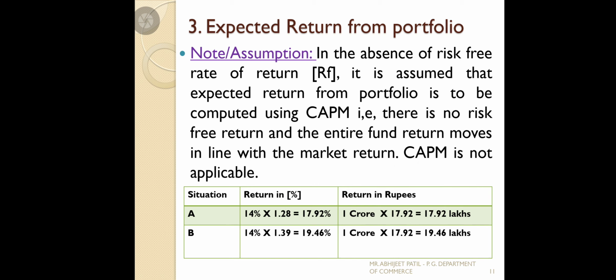So this is another problem where we understand how much return we are going to get as an investor if we have a choice and distribute across a number of avenues. So in the absence of a risk-free rate of return, CAPM will not be useful. You can multiply directly.